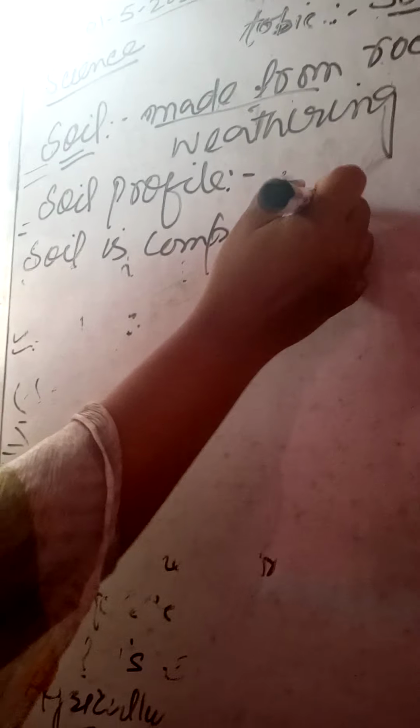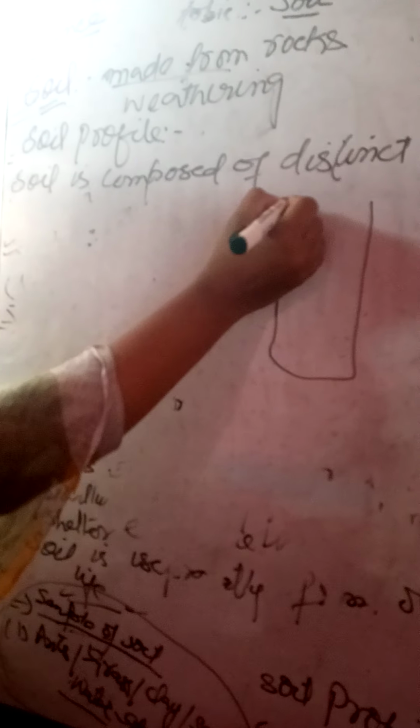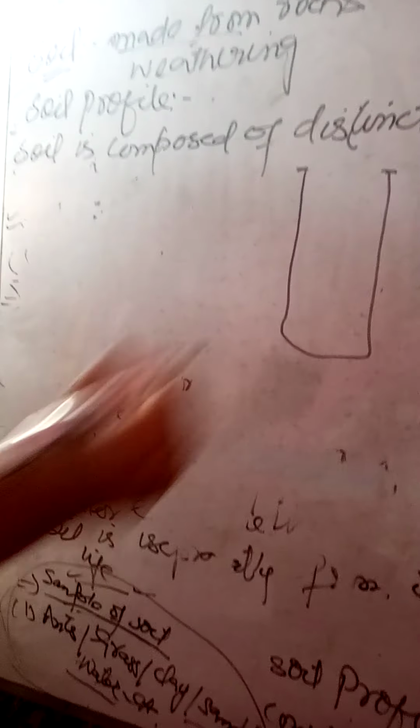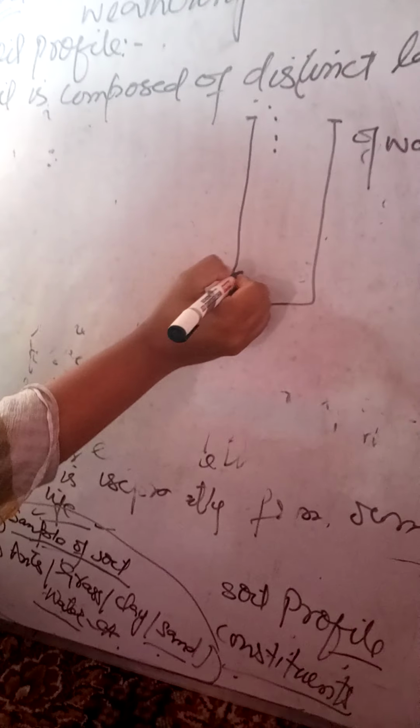Soil is composed of distinct layers. Soil is made up of many layers. Okay, students, first of all, I will show a diagram here. It's a glass of water. Let us bring some sample of soil and put it in it.